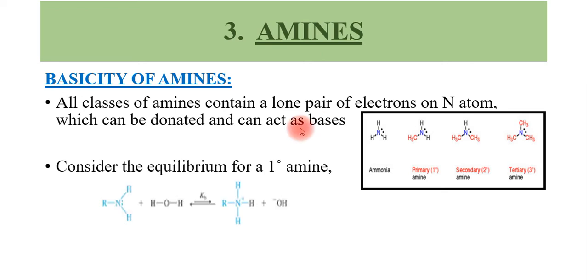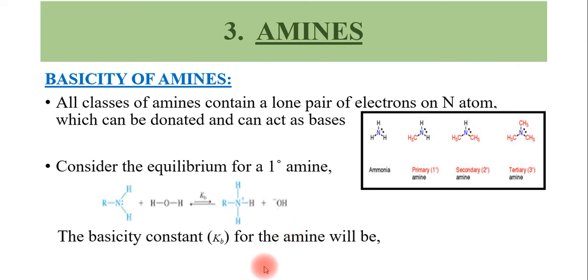So this is RNH2 in the presence of water, reversible arrow, you are getting then RNH3 plus OH minus. So we are considering this reaction, the equilibrium for primary amines, RNH2 plus H2O, reversible arrow, RNH3 plus OH minus. And the basicity constant Kb for amine is given as the ratio of the concentration of the products divided by the concentration of the reactant. That is already discussed in equilibrium, so I am only discussing the direct equation for the Kb.